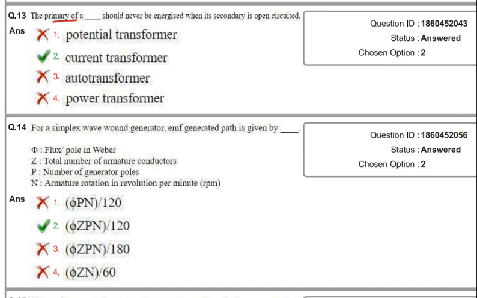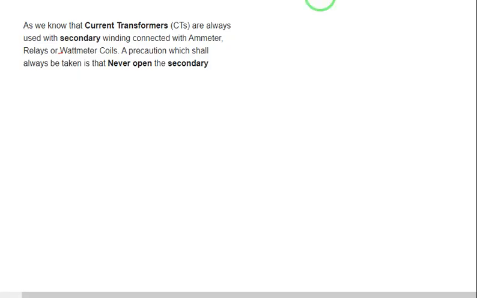The primary of a dash should never be energized when the secondary is open circuited. In case of which transformer should the primary not be energized when the secondary is open circuited? Potential transformer, current transformer, auto transformer, power transformer. The correct answer is current transformer. You can see the reason here.